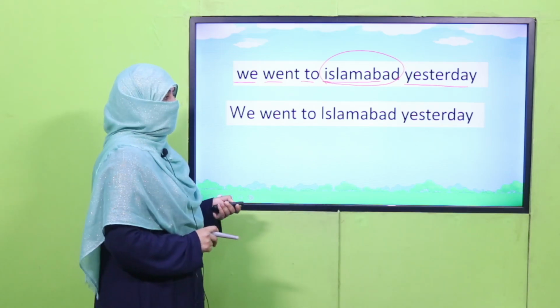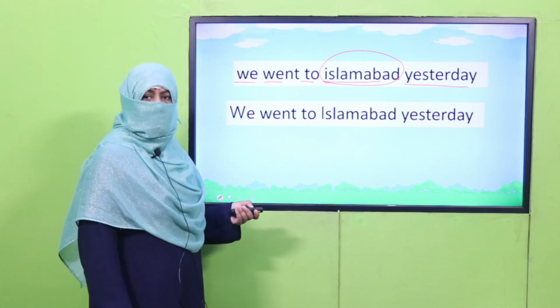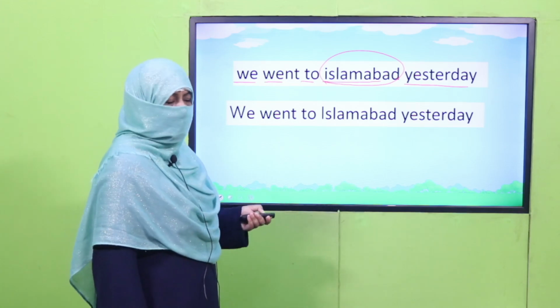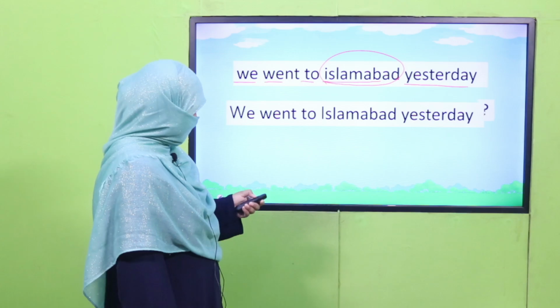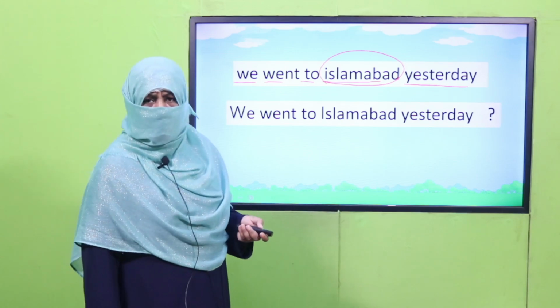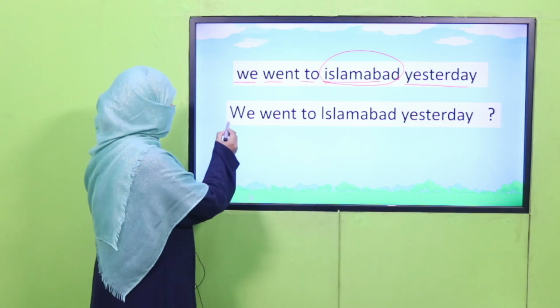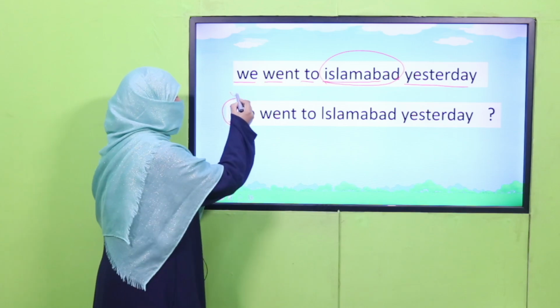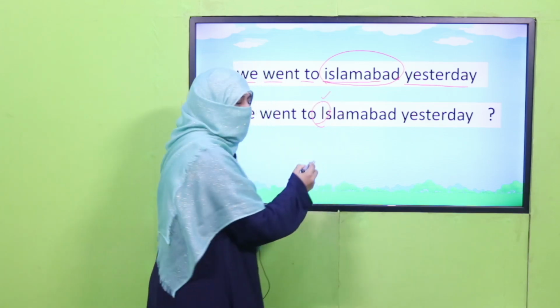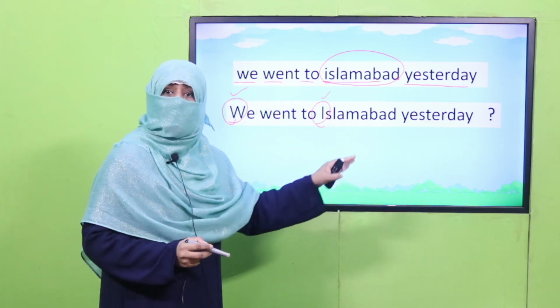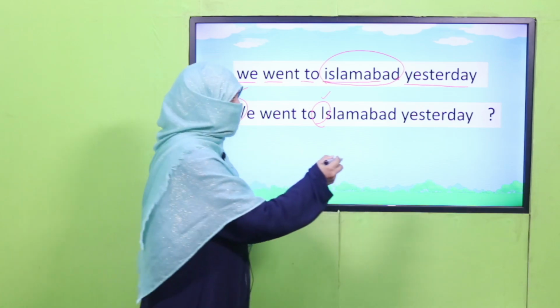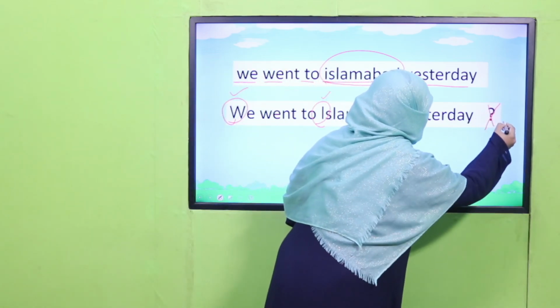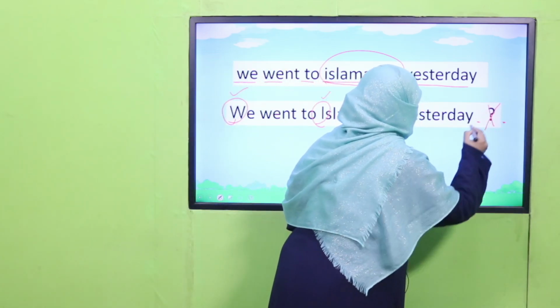And is it a question? No. So what should we put by the end of the sentence? Oh, if I put a question mark, is it correct? Like the sentence, we have capitalized it correctly. We and Islamabad, it's correct. But if I put a question mark, even then it becomes a wrong sentence. That's why we should put a full stop over here to complete the sentence.